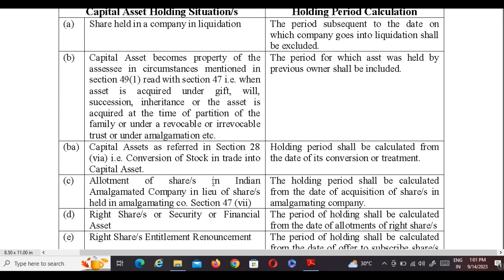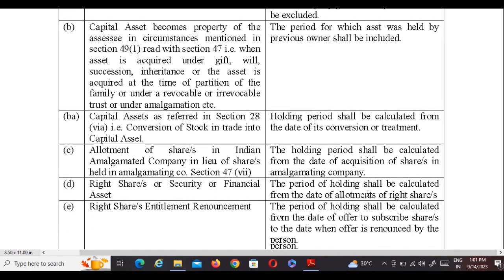Allotment of shares in the Indian amalgamated company in lieu of shares held in the amalgamating company, section 47 clause 7. The holding period shall be calculated from the date of acquisition of the shares in the amalgamating company.